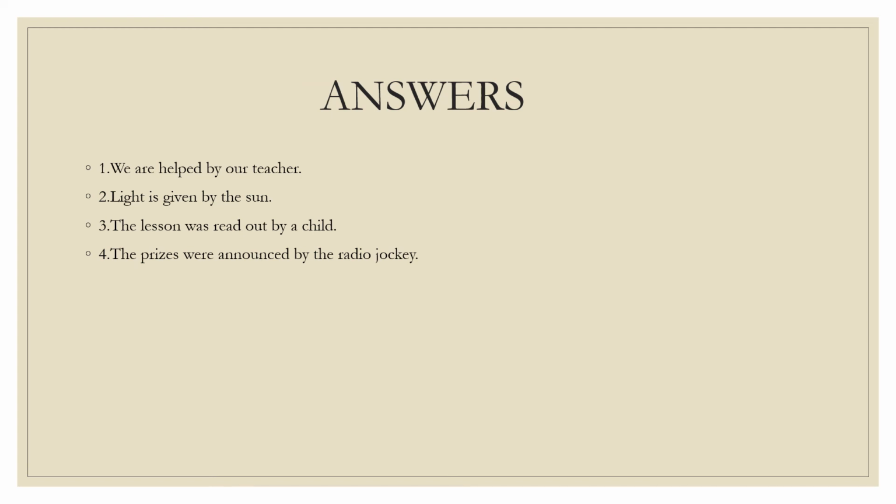Now, the second one, the sun gives light. The focus is on the sun. Now, when you have to write in passive voice, the focus shifts to light. So, light is given; "gives" again is in the present tense. So, light is given by the sun.